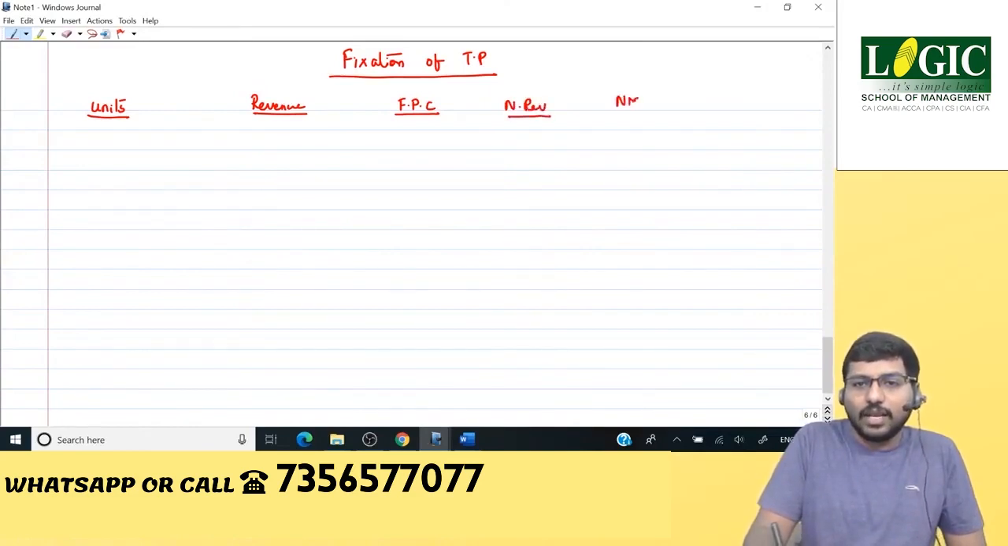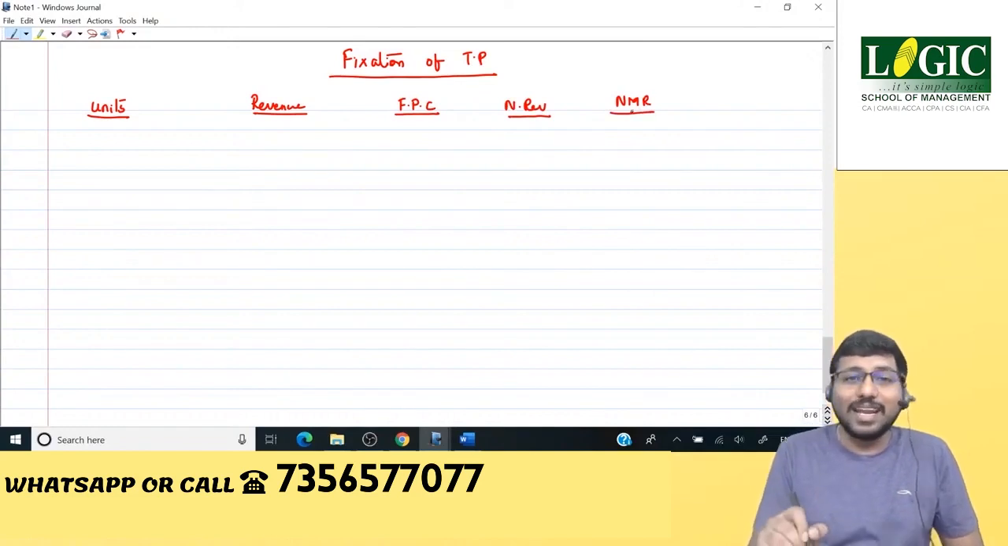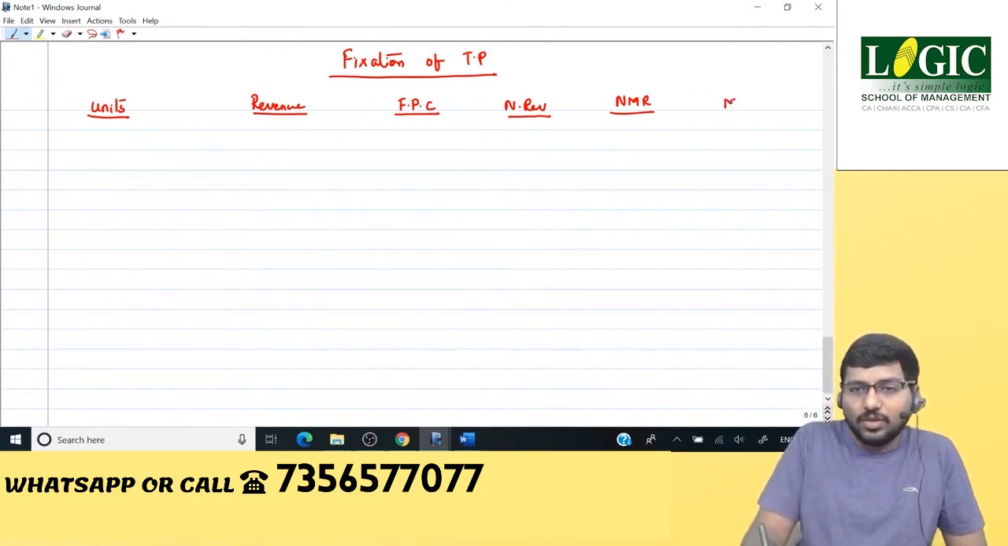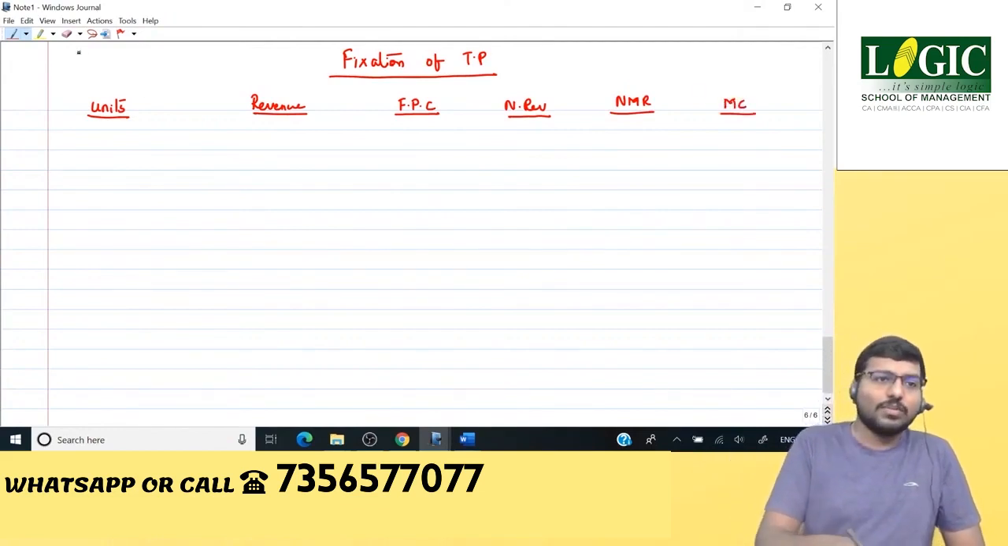Next column will be NMR. NMR means net marginal revenue. Marginal means incremental. Then you have something called marginal cost. These are all the columns.